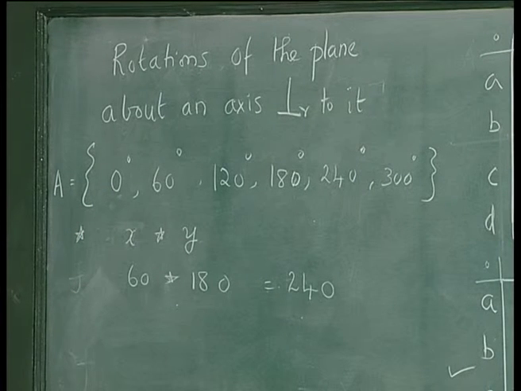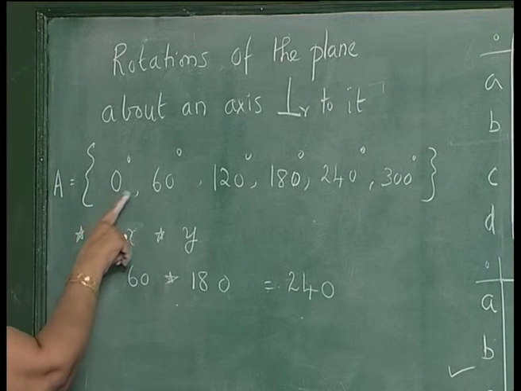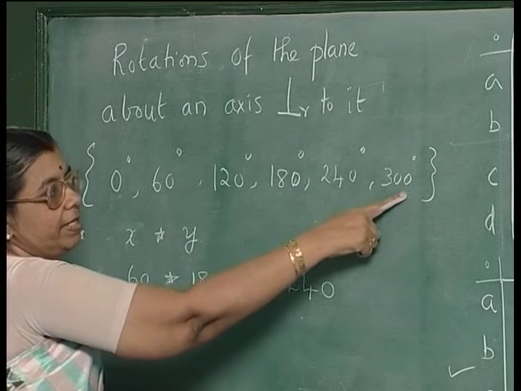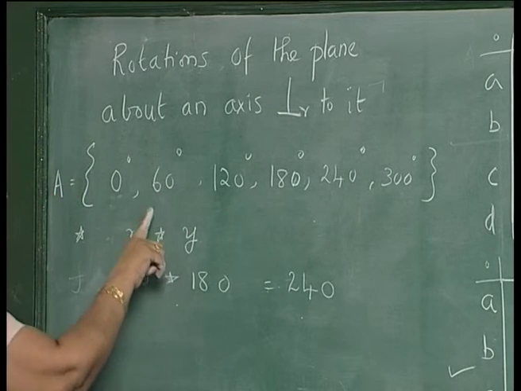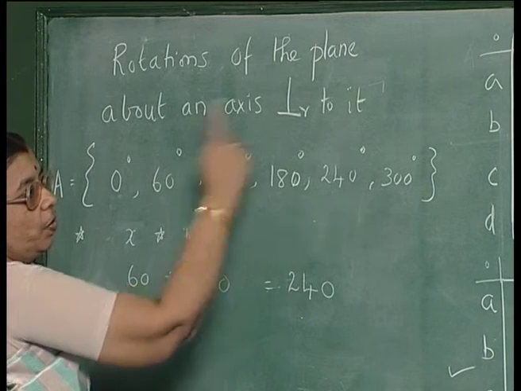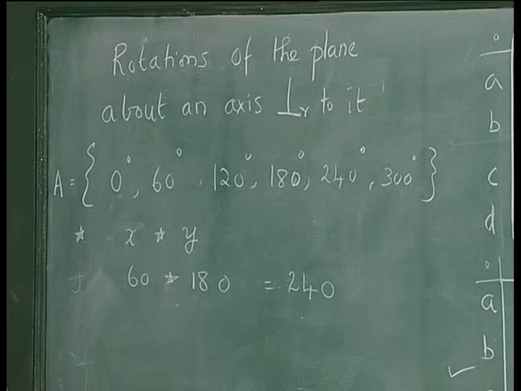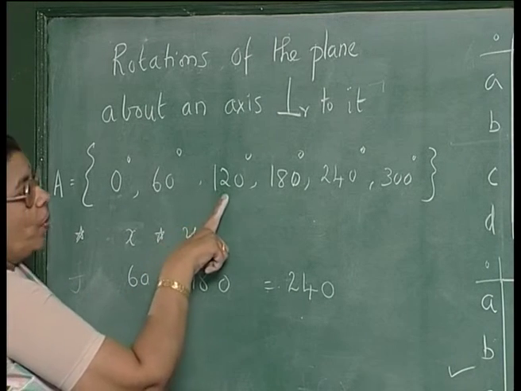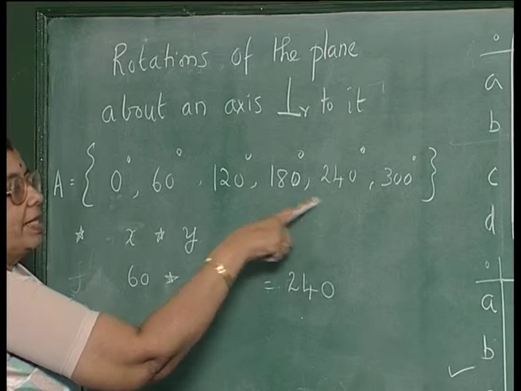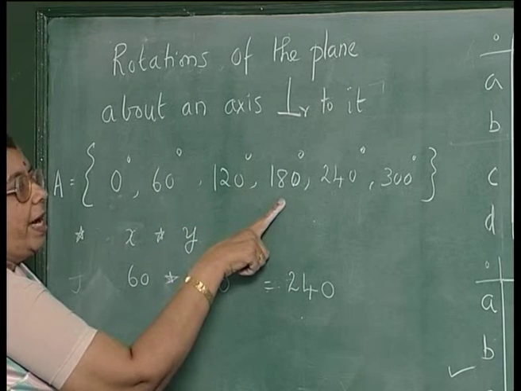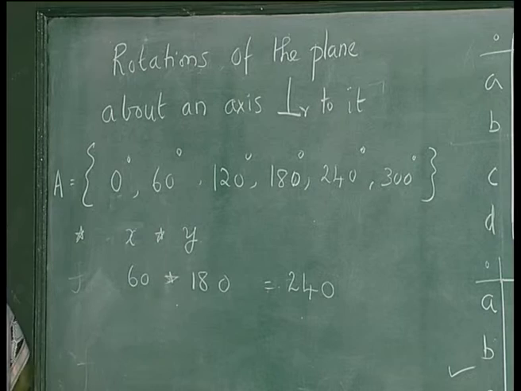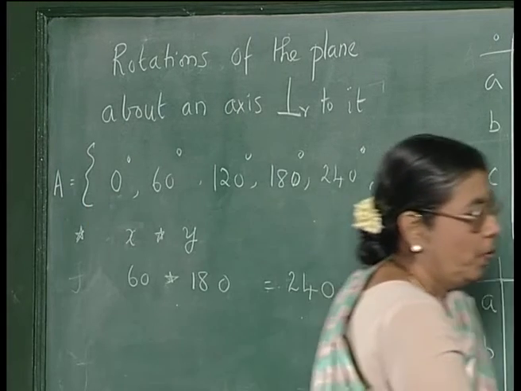And what is the inverse of each of these elements? 0 is its own inverse. For 60 degrees, the inverse is 300 degrees, because if you rotate through 60 and 300 degrees, you get back to the original position because you have rotated through 360 degrees. Similarly, for 120, the inverse is 240 because they add up to 360. For 180, the inverse is 180 itself, since 180 plus 180 is 360. So it gives you another example of a group.